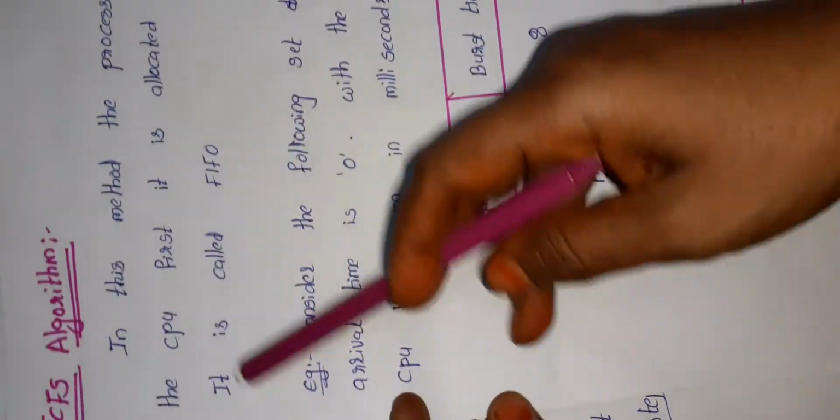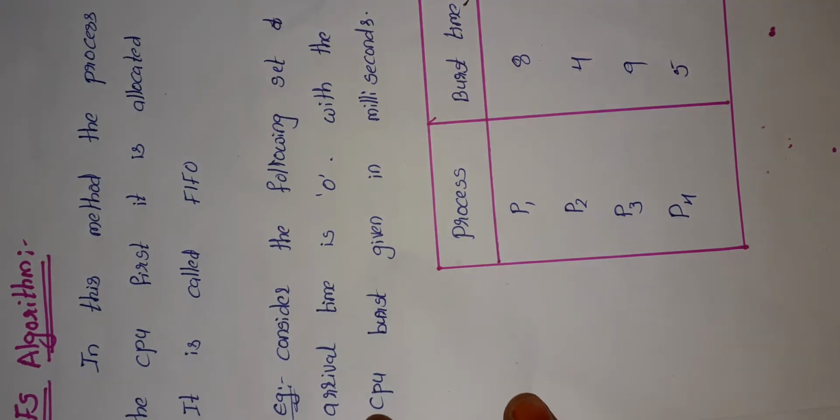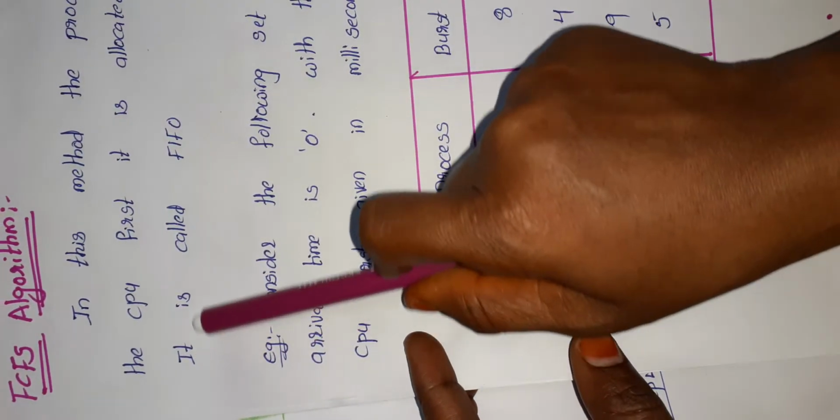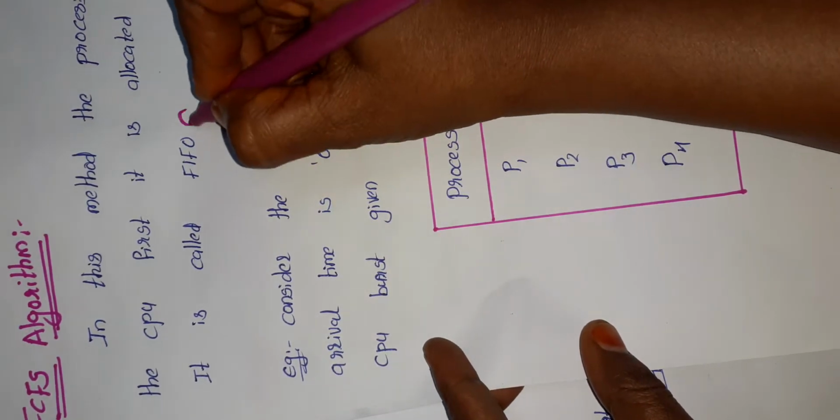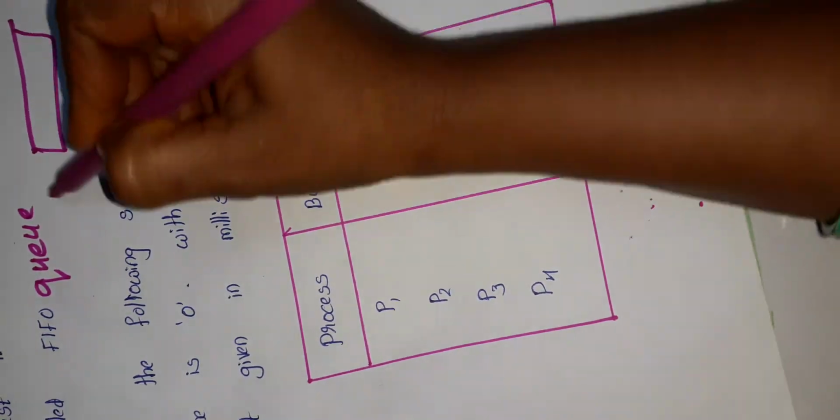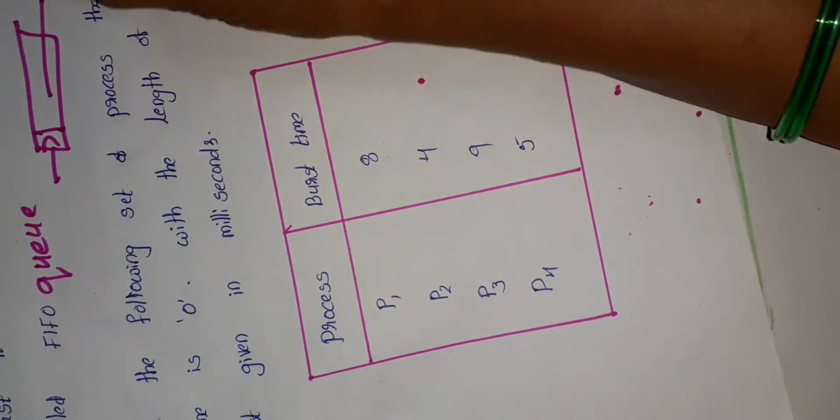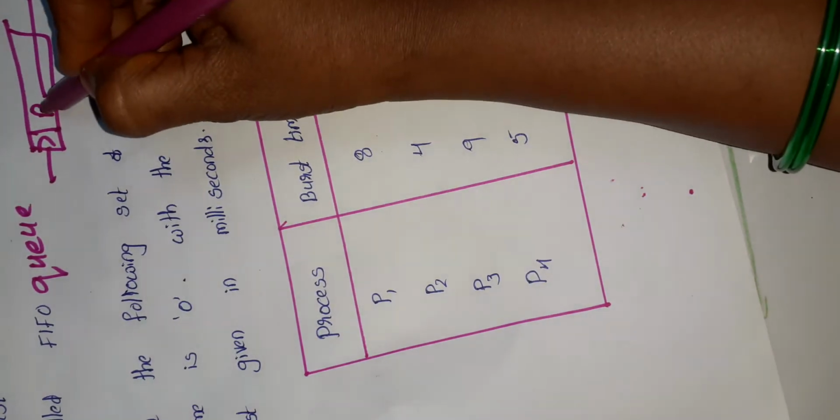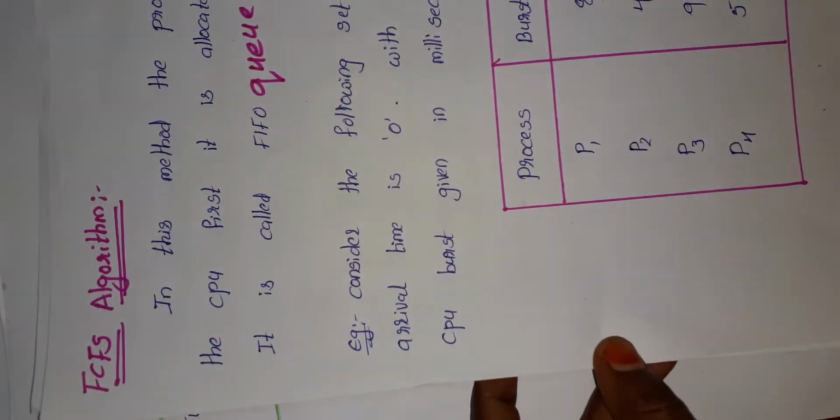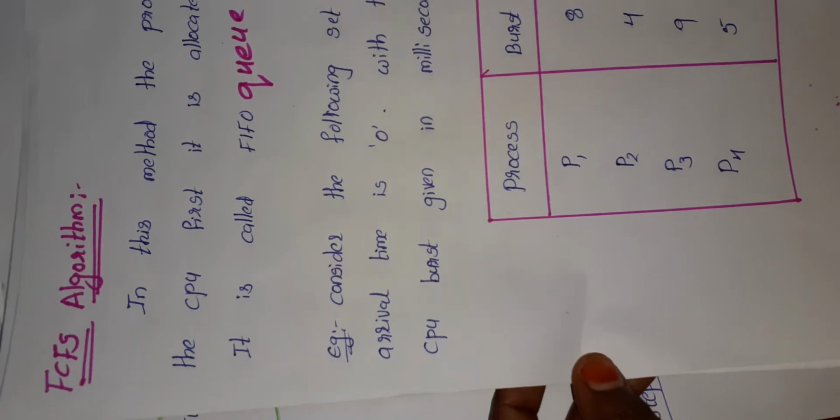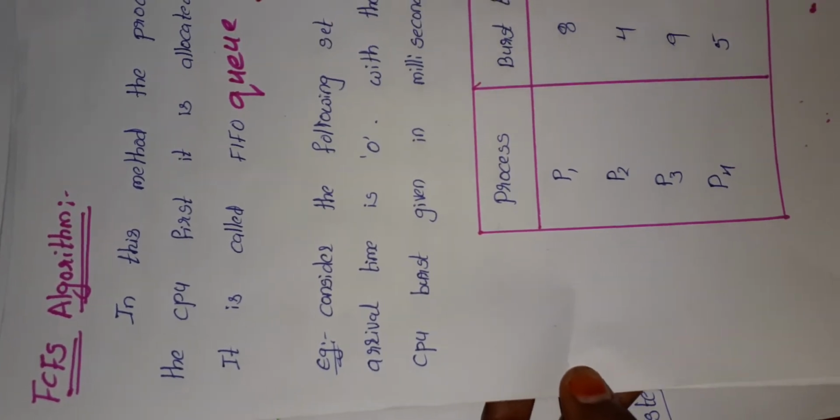In this method, the process which requests the CPU first will be allocated first for the execution. Here the process will be arranged in the form of a FIFO queue. That means the process must be arranged in the form of a queue, and the process which enters the queue first will be executed first. After completion of the first process only, the second process will be executed in the CPU. So this is about FCFS. As we know earlier, FCFS is purely a non-preemptive scheduling algorithm.